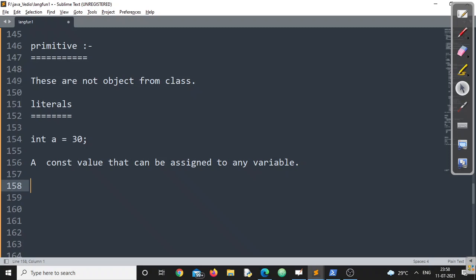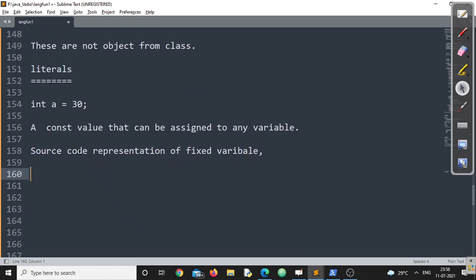If you want a technical definition, the one provided by the Oracle documentation for Java, you can say this is a source code representation of fixed values. So either you can define it the first way or the second way, whichever you like, both are fine, no problem at all, right?